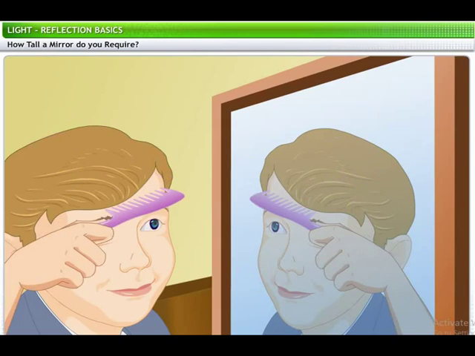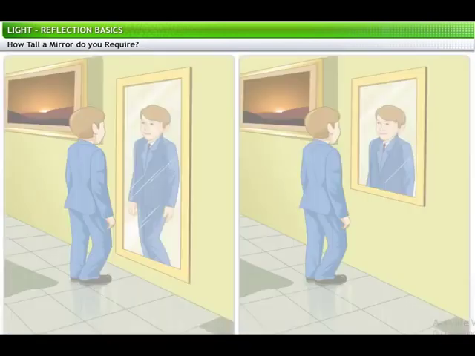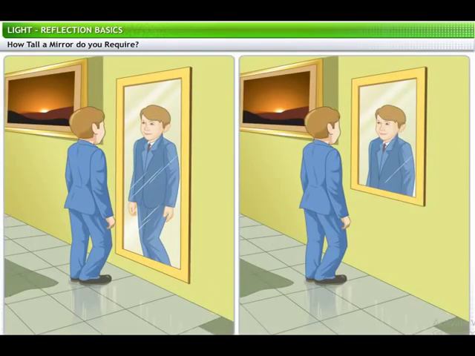Let us switch to another aspect of images in mirrors, the relationship between the mirror and the image size. You may have noticed that not all mirrors enable you to see your full image. You typically need a tall mirror to view your full image when getting ready to go somewhere. This is why most bedrooms sport tall mirrors called full-length mirrors. Clearly, image formation is affected by the size of the mirror.